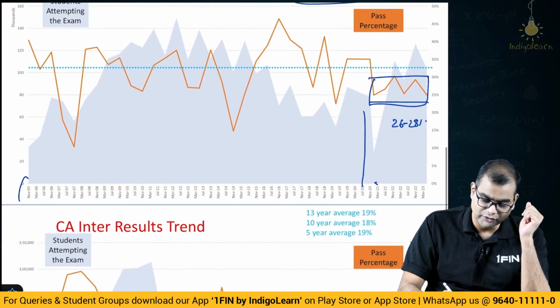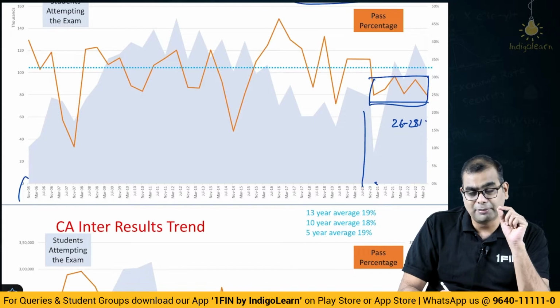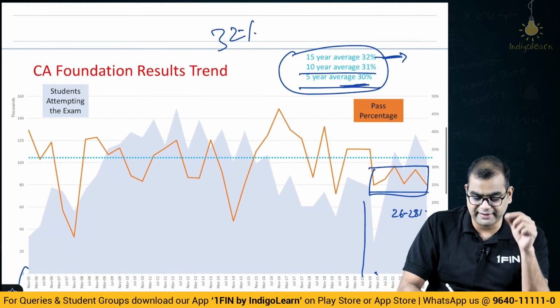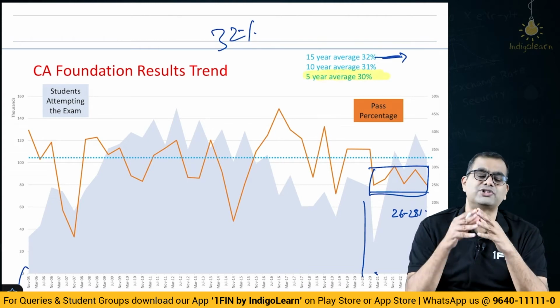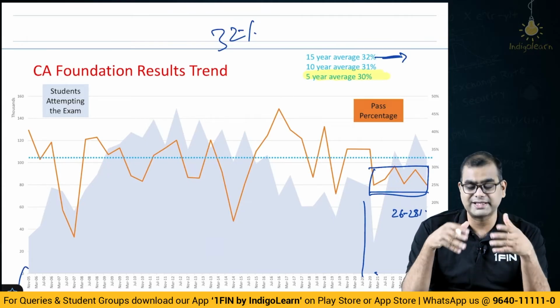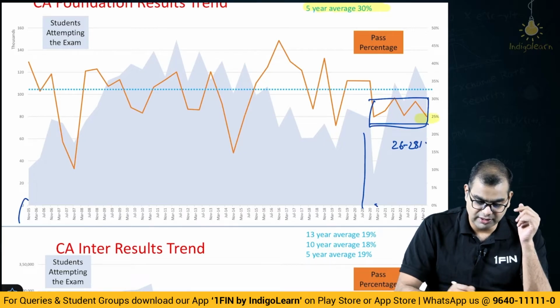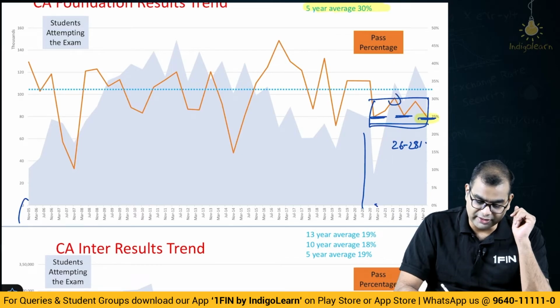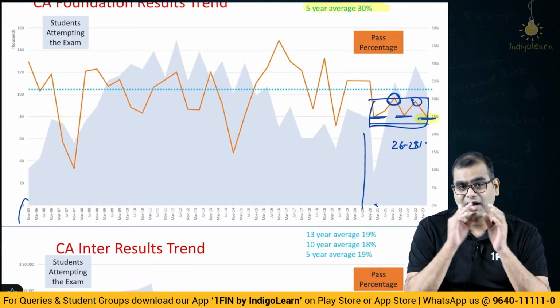Now, coming back. I believe, given the slight toughening of posture at CA Foundation level, the pass percentage will slightly come down from this average of 30% that I am showing you here. I think it will come down to 26 to 28 in the course of the next 5 years. And we have already seen that this year. In fact, we have seen that in all 3 attempts. So you see here, they have already begun that journey. In between, the November attempts probably have a slightly higher pass percentage, closer to 30. Otherwise, the pass percentage is 26. I think this will go down.